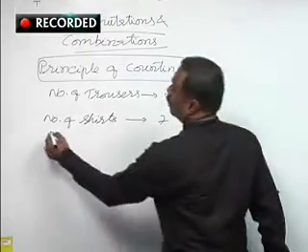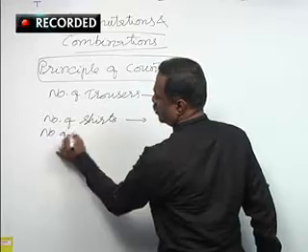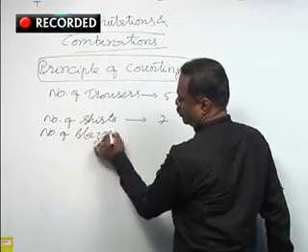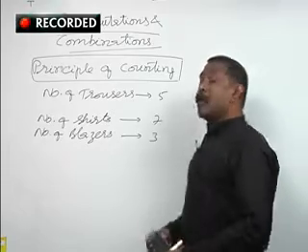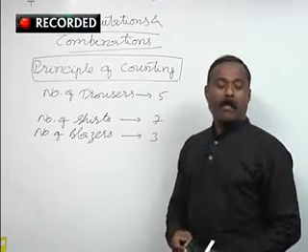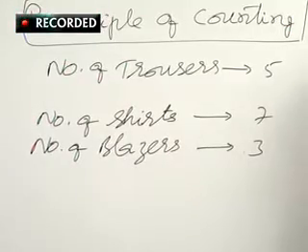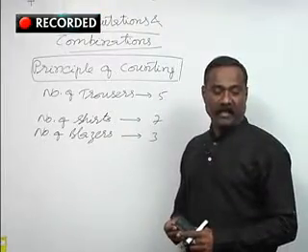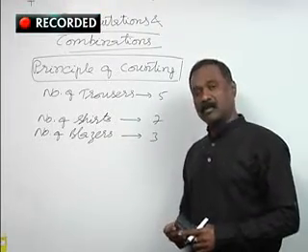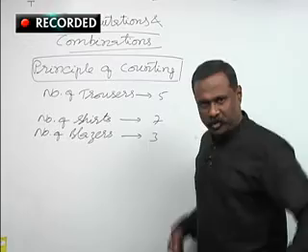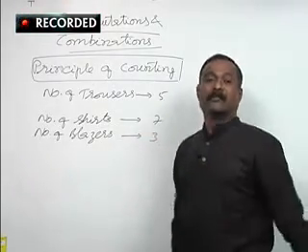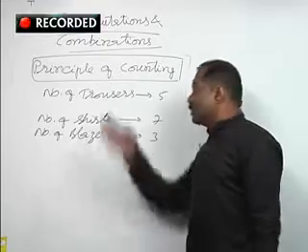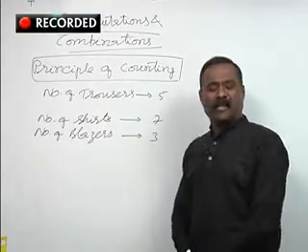And number of blazers is 3. Now, how many different colored triads he can wear in the same order. In the same order means first a trouser, then shirt, again on that one blazer. That is the order. This is triad. I termed it as triad.